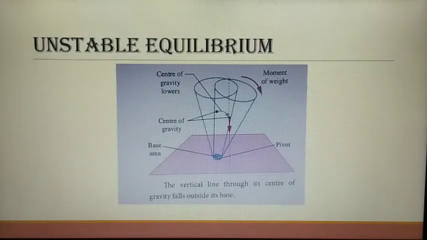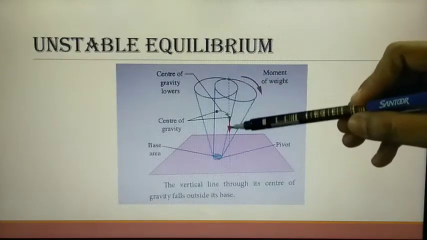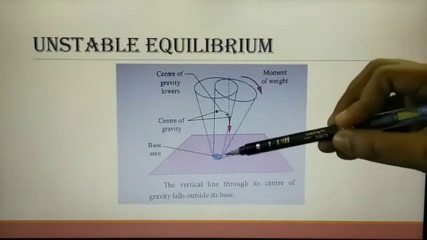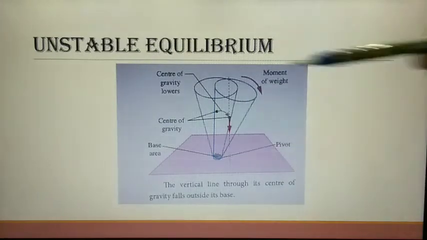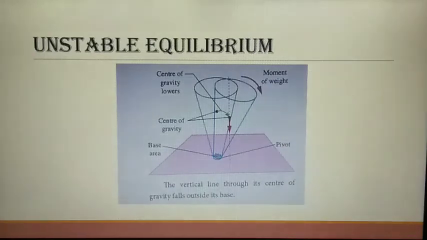The vertical line through its center of gravity falls outside its base. Here, this will be the vertical line for this frustum, and this vertical line will fall outside of its base. This will be the base area for this frustum, and this vertical line will fall outside of the base area. This happens in the case of unstable equilibrium.